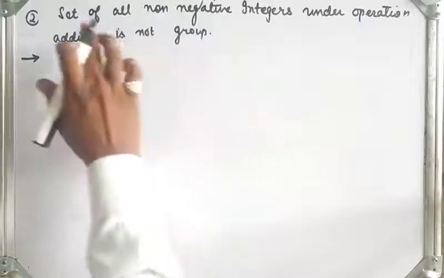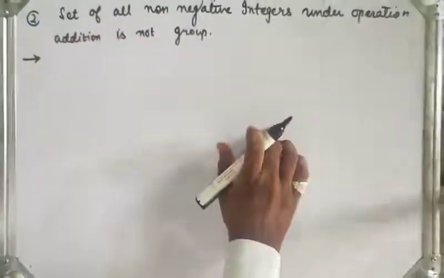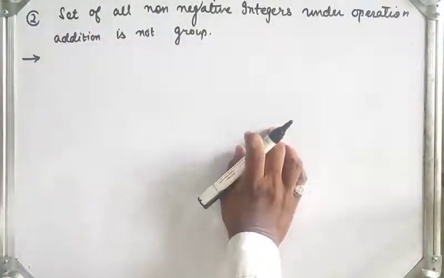Now what is the given set? The set of all non-negative integers under the operation addition is not a group.